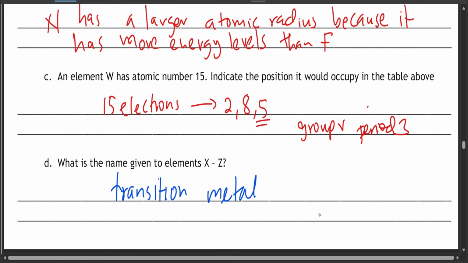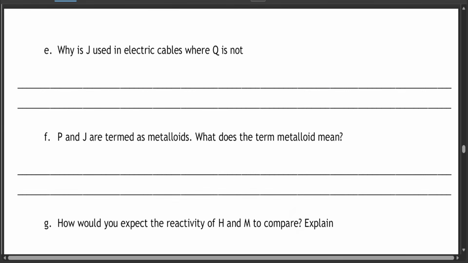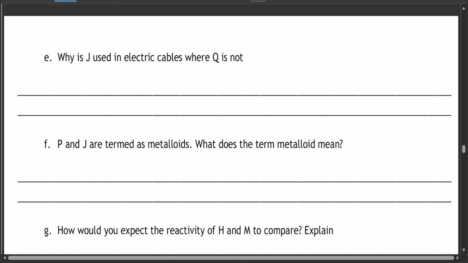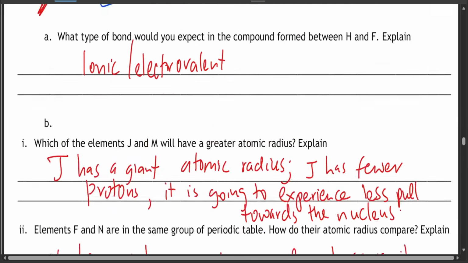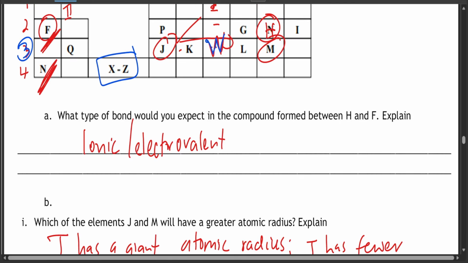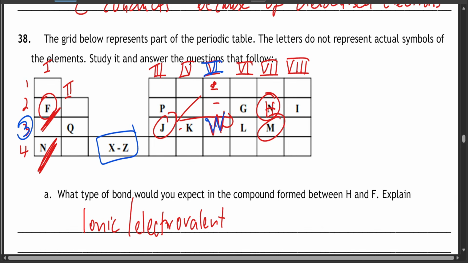Okay, very, very easy. Why is J used in electric cables where Q is not? Now this is very easy.